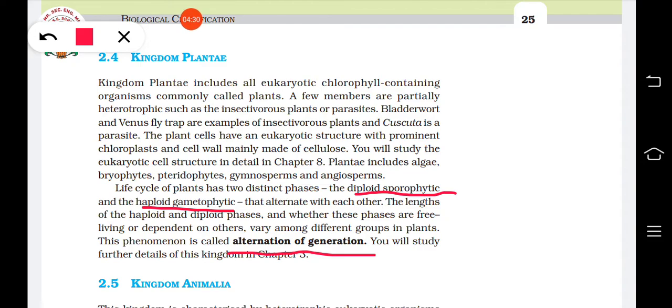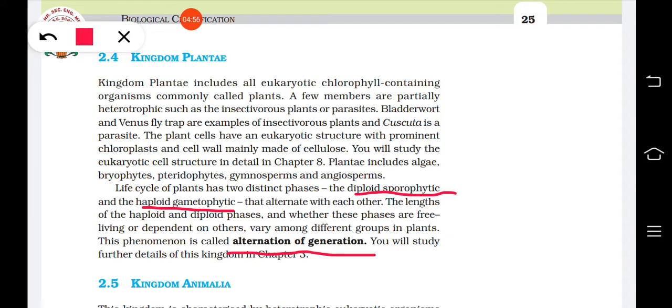It is having two sets of chromosomes, a set of 23 and another set of 23. And in gametic cells you can see only 23 chromosomes, so those are examples of haploid cells in human beings. Likewise, if a plant cell is having two sets of chromosomes, then it is diploid, and if it is having only one set of chromosomes, then it is haploid.